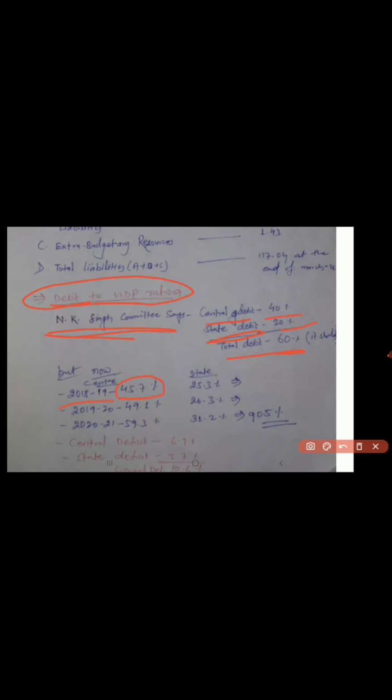Government was trying to bring it down to 40%, but in 2019-20 it increased to 49.1%, and in 2020-21, during the pandemic year, it increased to 59.3% for the central government, and for the states in 2020-21 it increased to 31.2%. Total, if you add it, is 90.5% in 2021.